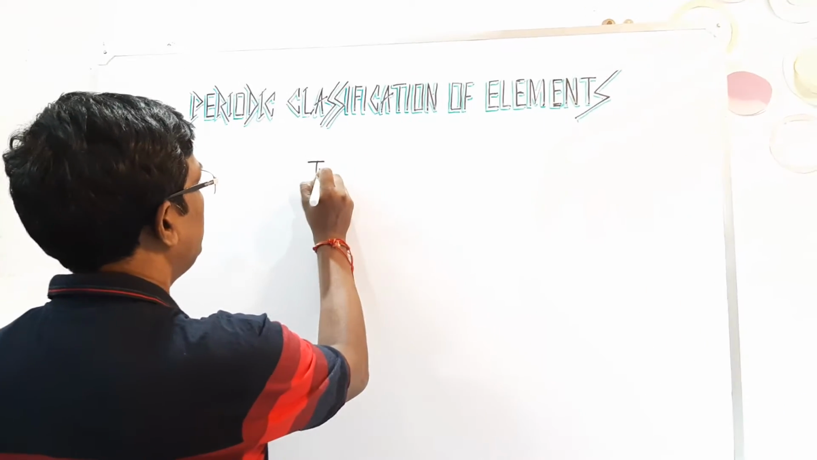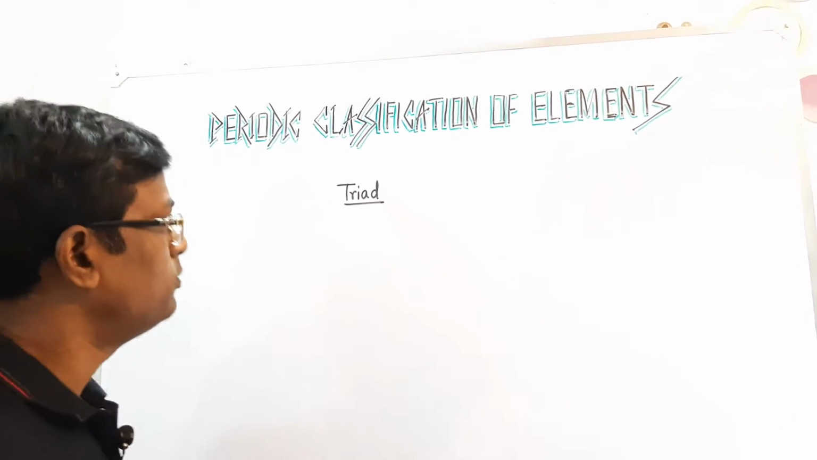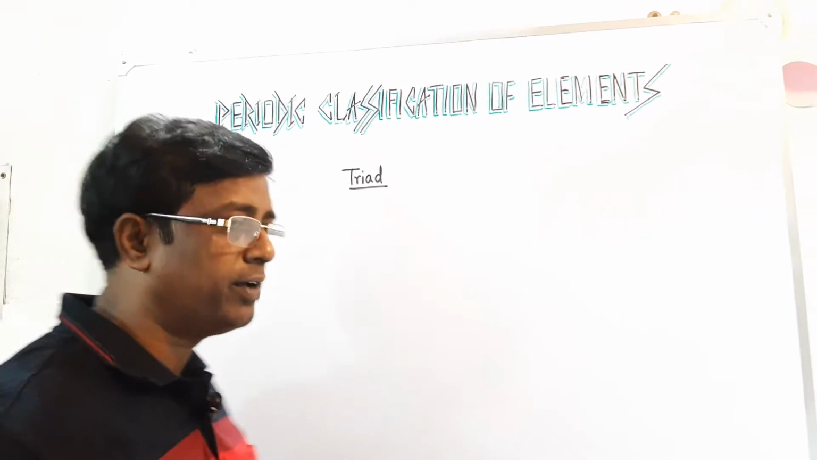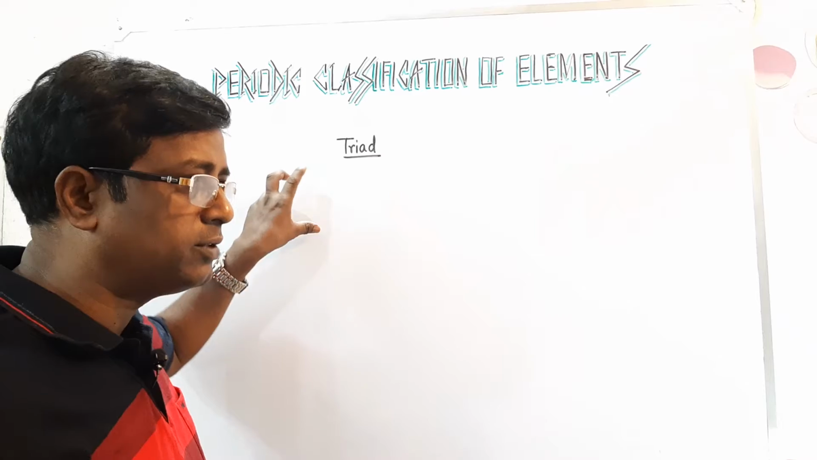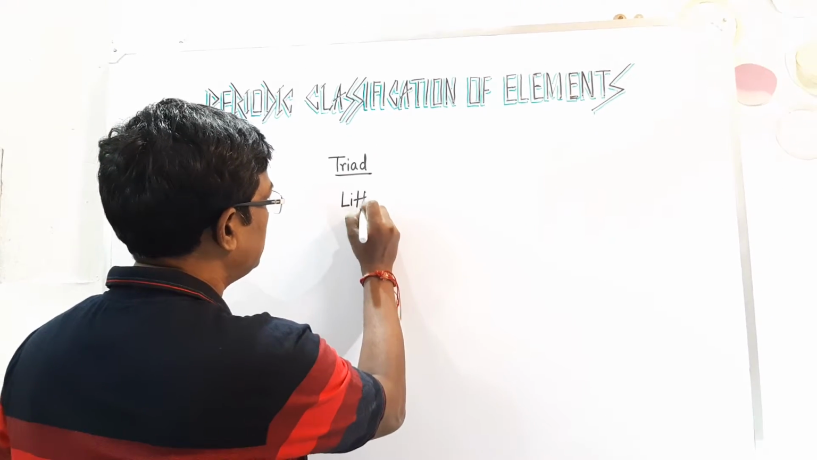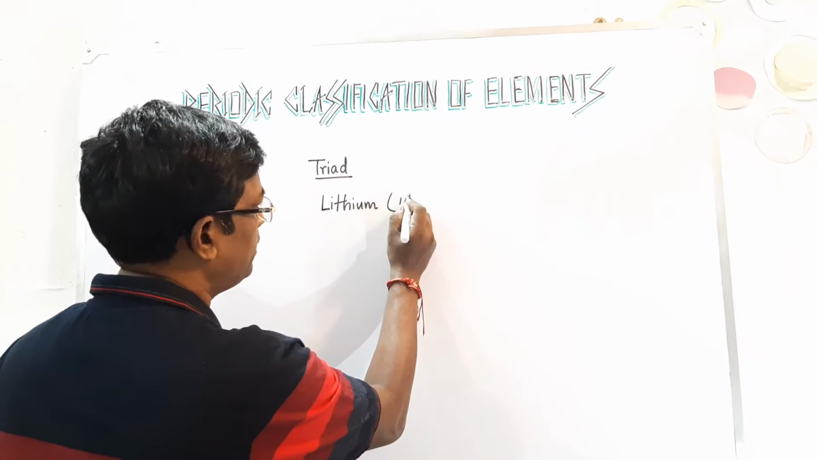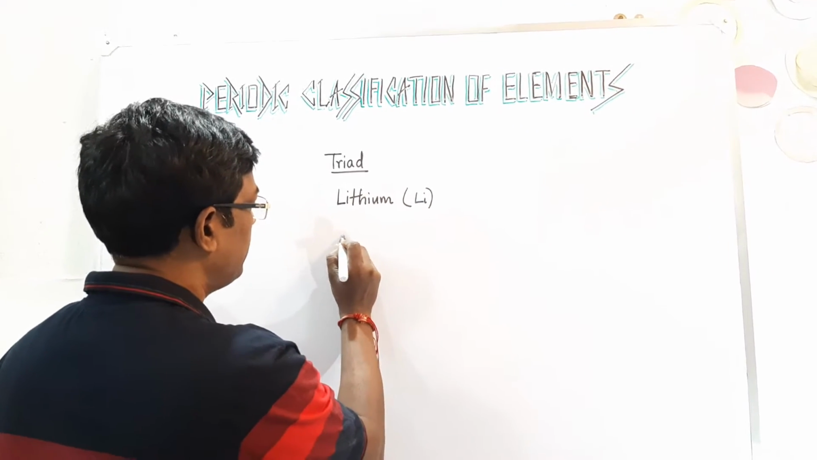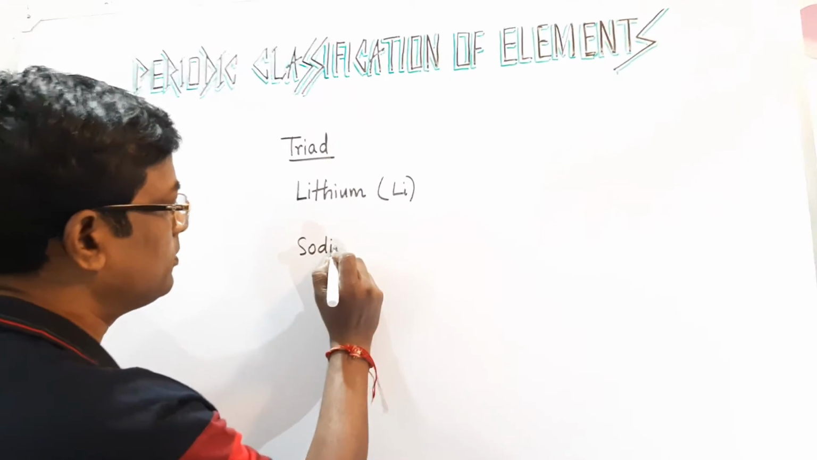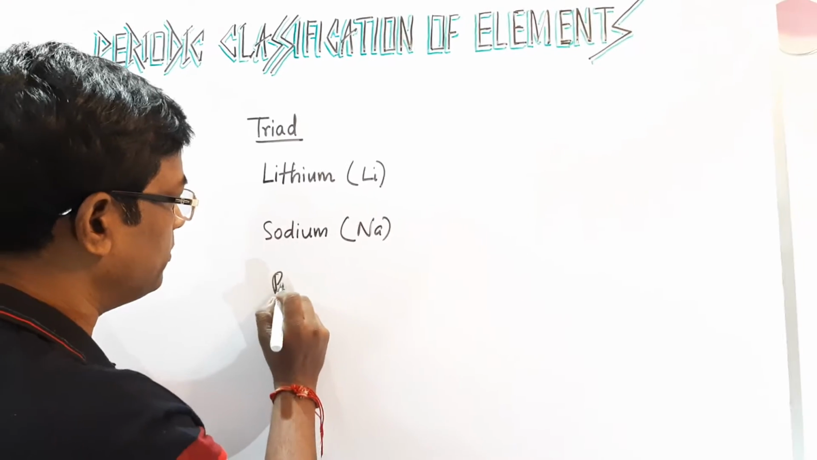Now, first triad, in altogether he found three triads. He was able to identify three triads. I would like to discuss the first one, in which lithium was the first element. Symbol for lithium is Li. Sodium, symbol is Na, and potassium.